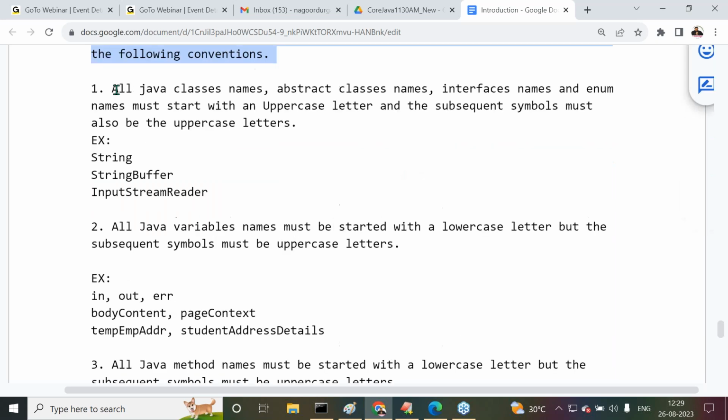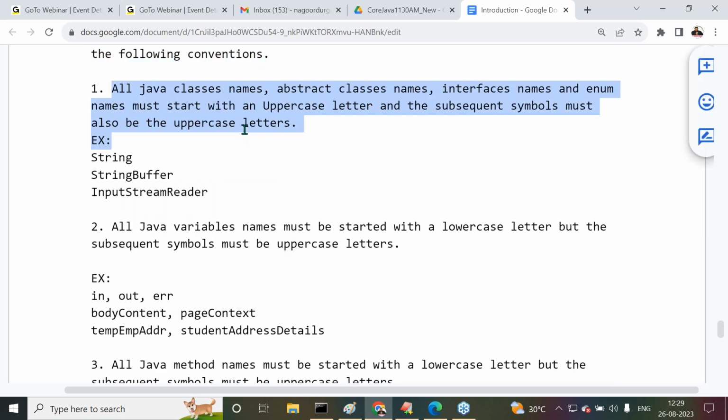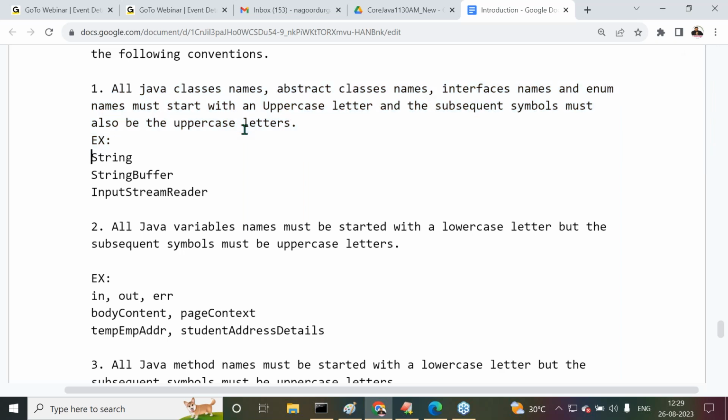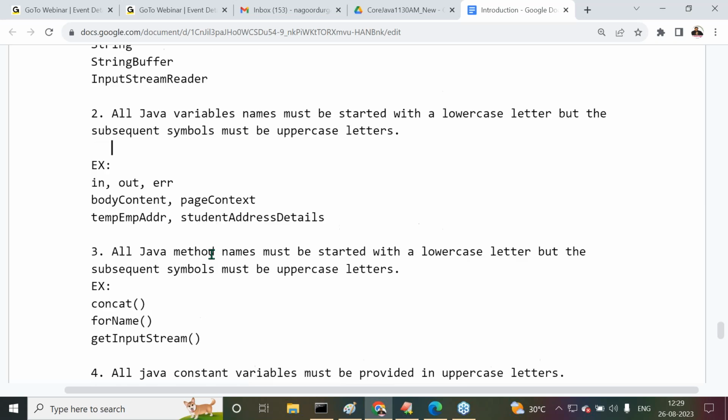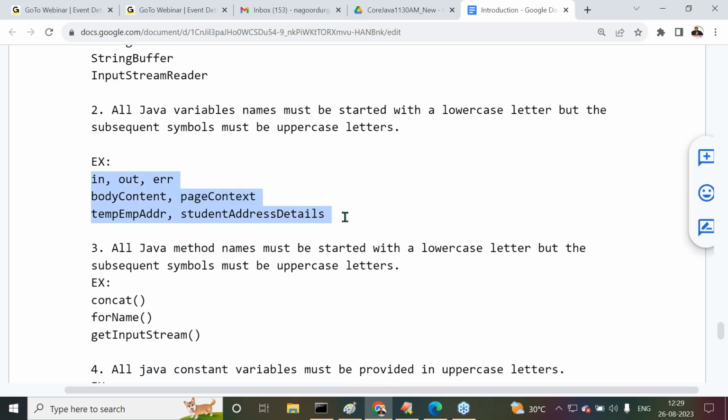All Java class names, abstract class names, interface names, and enum names must be started with an uppercase letter, and the subsequent symbols must also be uppercase letters. Examples I have taken: StringBuffer, InputStreamReader. Everybody started with the uppercase letter only. All Java variable names must be started with a lowercase letter, but the subsequent symbols must be uppercase letters. Now examples are given there about these variables.